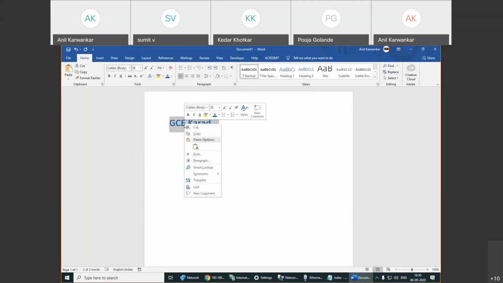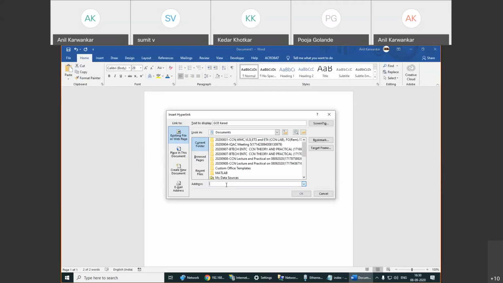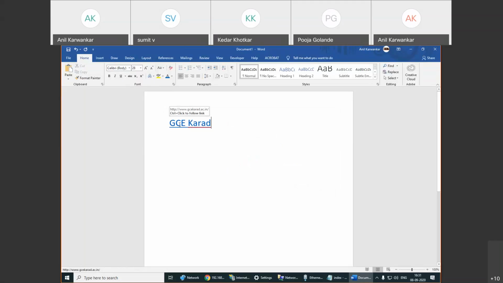Then I will add the hyperlink. The hyperlink for this will be the address of our GCE Karad. What is that? HTTP www.gcekarad.ac.in. I'm assigning this particular link to this HTML file. See here, whenever I take my mouse over it, it will show http www.gcekarad.ac.in.